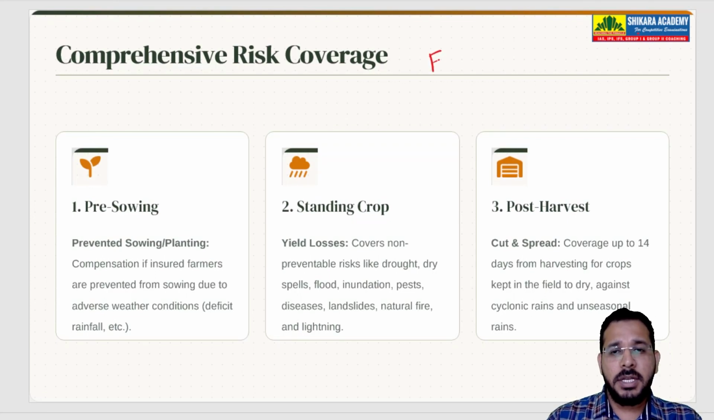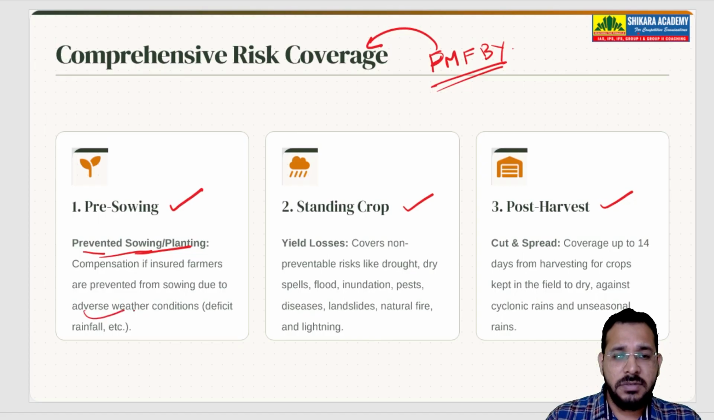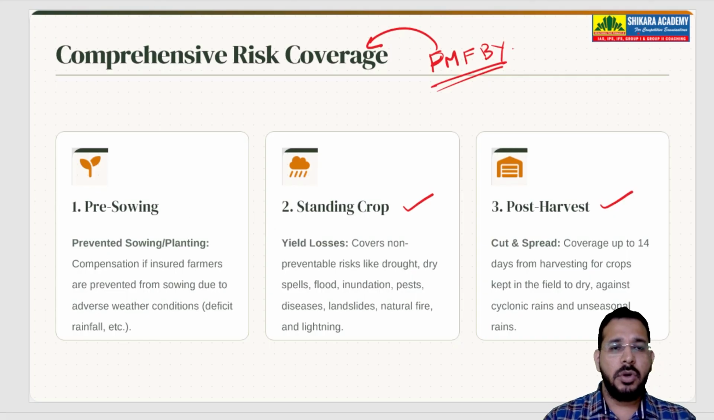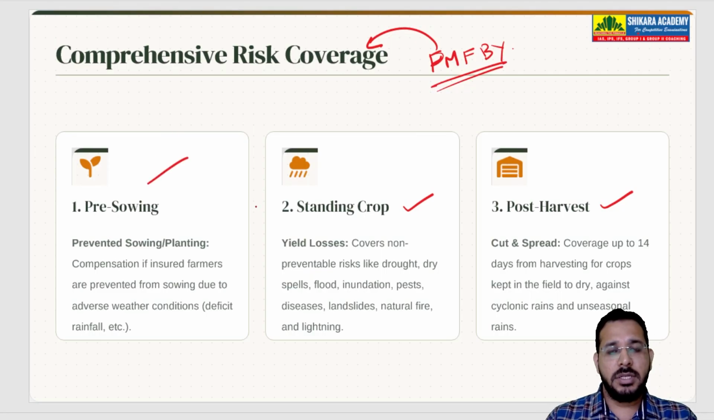So this Pradhan Mantri Fasal Bima Yojana has comprehensive risk coverage before sowing, during the crop when it is standing, and post harvest. Prevented sowing and planting: if there are conditions because of which farmers were not able to sow because of adverse weather conditions, for example drought. The southwest monsoon is expected to reach India by June, but if the monsoon has not arrived, farmers are not able to sow the seeds. In that condition also, they will get insurance.